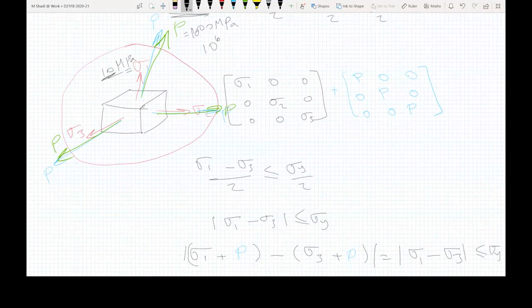If you look into tension, and you think that this is going to increase to probably 1,000 or 10,000 or 1 million megapascal, if it is tension, the material would certainly fail in tension. Now, this shear stress would not increase at all. The shear stress would remain the same amount of shear stress, but the material would fail due to the tension that would happen in the normal stress. Now, how about compression? How about instead of tension, I apply P in compression in all directions?